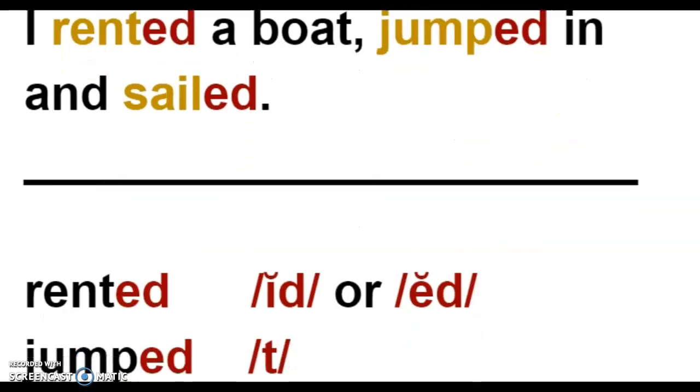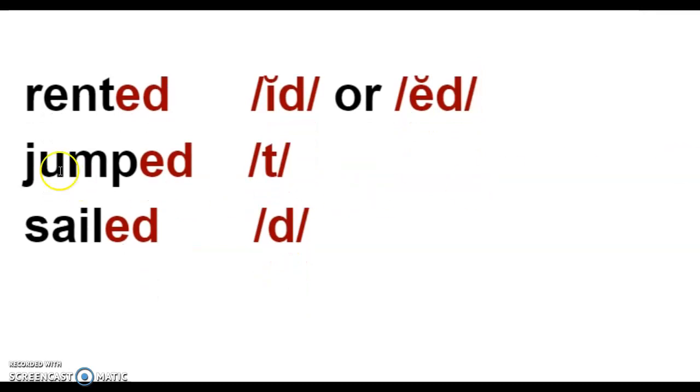So if we look down here, rented, the suffix ed in rented says id. Sometimes it can also say ed. The suffix ed in jumped says t. And finally, in sailed, d. Use this to help you answer the questions.